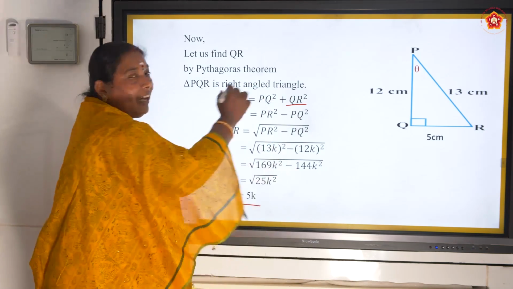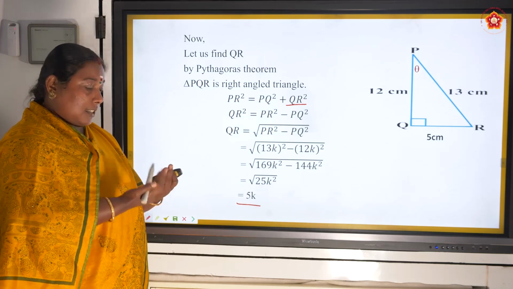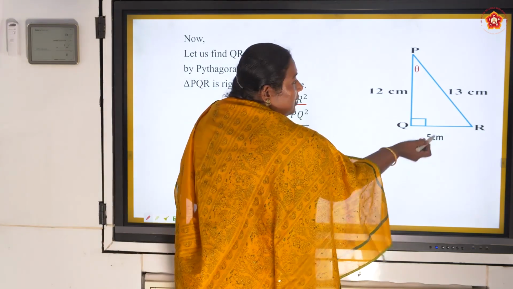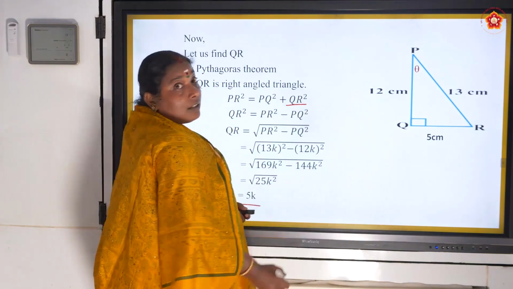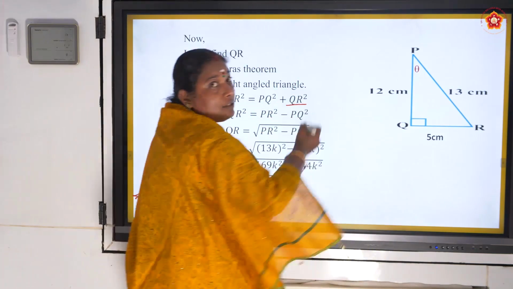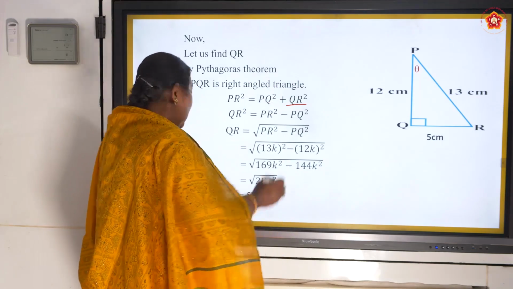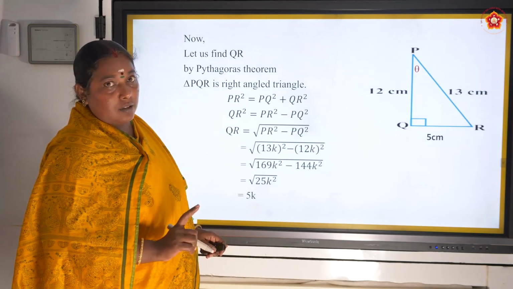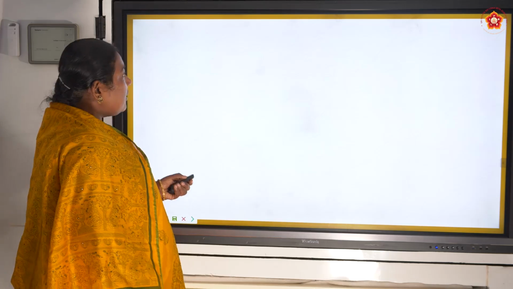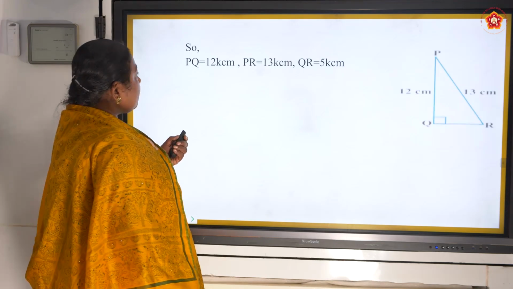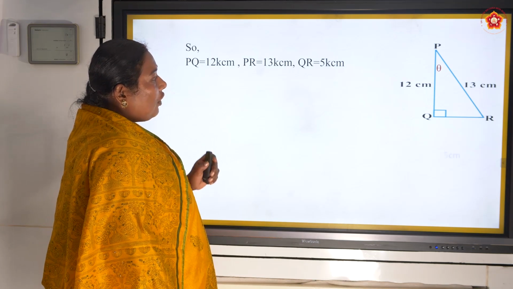Now I have all the values. Now I can write all the ratios. Sine means opposite side by hypotenuse. Cos means adjacent by hypotenuse. Tan, opposite by adjacent. Right? If I see the triangle, I have to tell all the ratios on the basis of the given angle. Be clear with that. Okay. Now let us see. PQ is equal to 12, PR is equal to 13, QR is equal to 5.